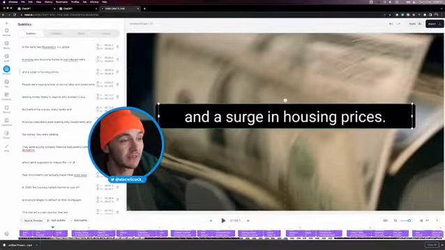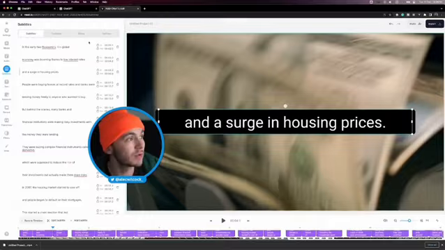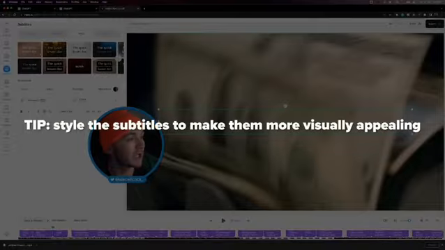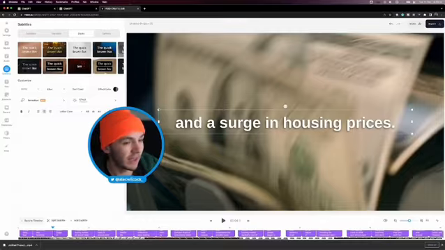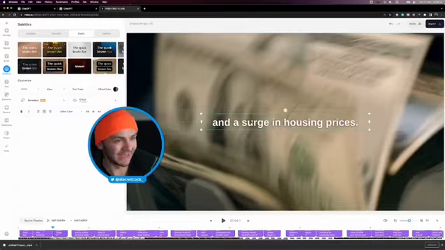So first I'm going to place them in the middle. I'm also going to go to style and change the text. I like this one because it's plain and simple. I like making it a little bit smaller though, so it's not as in your face.